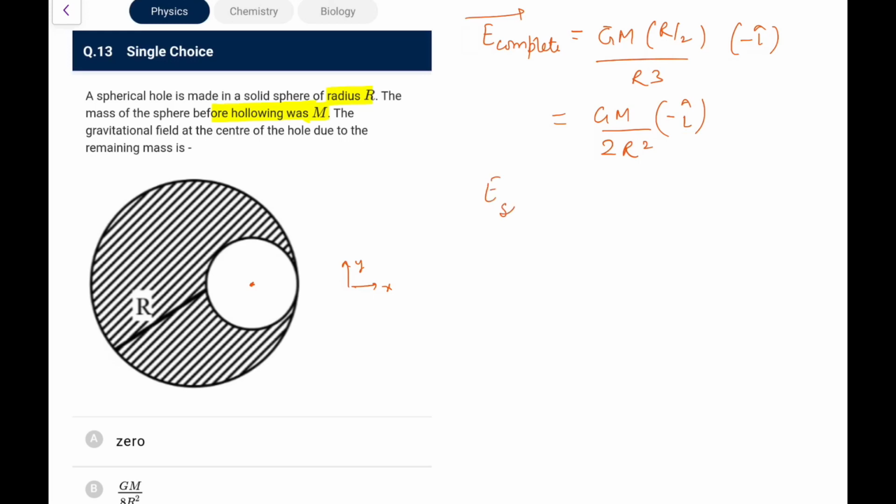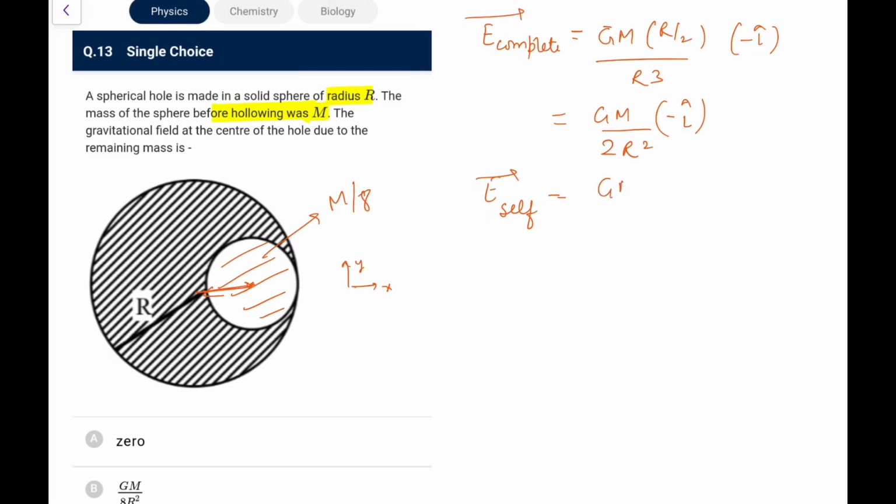Now E due to self, or E due to this cavity part. A spherical hole is made, and we want the field at the center of the hole due to the remaining masses. You are not given the size of the hole, so as per this question, I feel it is like this, r by 2. Because its radius is half, I can say its mass would be 1 by 8.